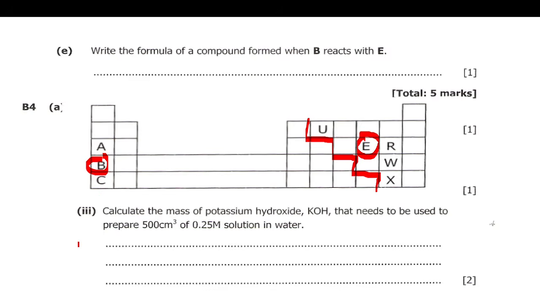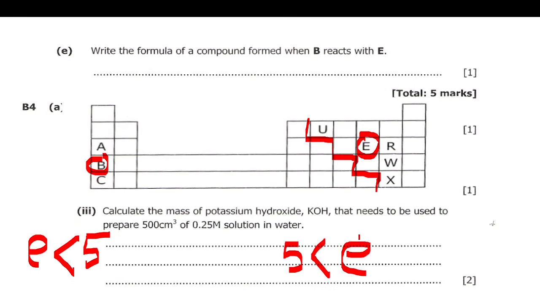Atoms with electrons less than 5 will lose them, and those with electrons in their outermost shell greater than 5 will likely gain electrons.